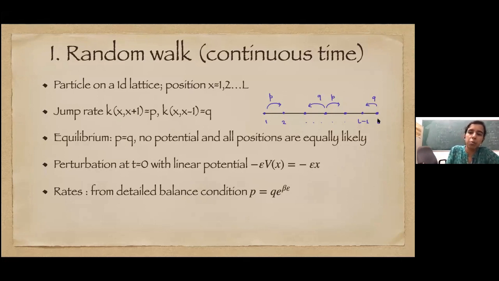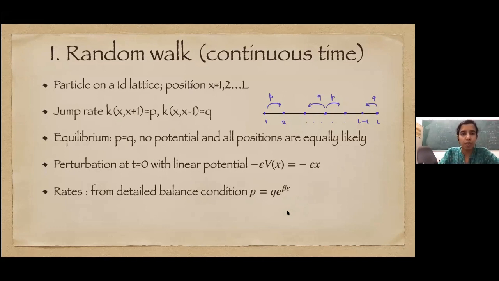Now we perturb with a linear potential minus epsilon V(x), which is minus epsilon x simply. We want the dynamics such that at late times the system will go to the equilibrium distribution with this potential. That gives us how p and q should be related to epsilon. It's simply p over q is exponential of beta epsilon. Is it clear why these rates? Yes, we will see that later: when there is no detailed balance, even then one can write the rates in this form, but that's for tomorrow.